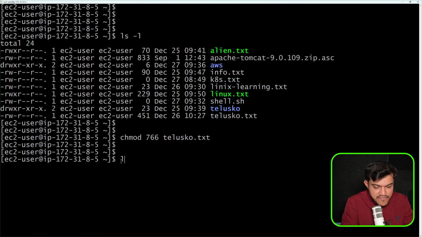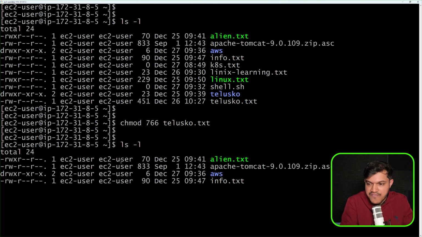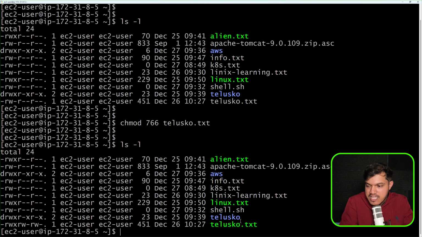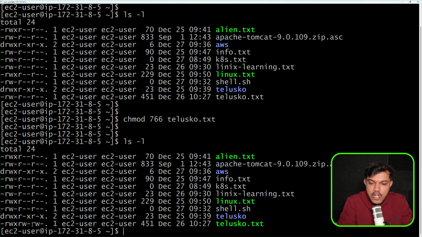So let's check that if that has been allocated. If I say ls -l, we can see here the telusko.txt for user read, write, execute, and for group read and write, and for others also you can see here read and write. I hope you could understand this, right?